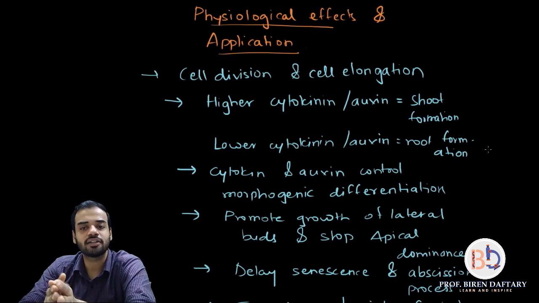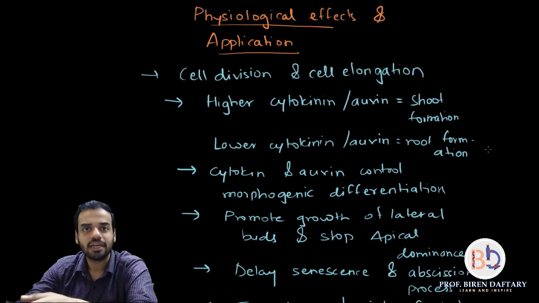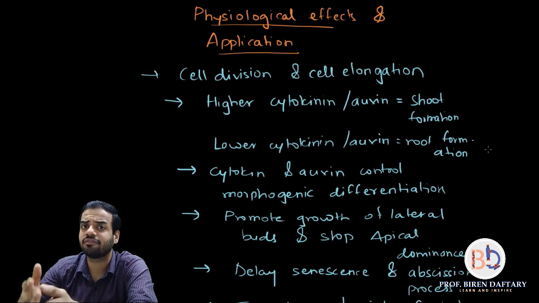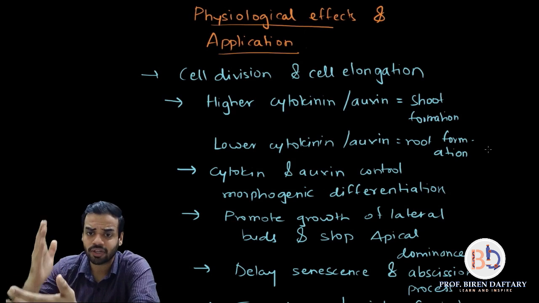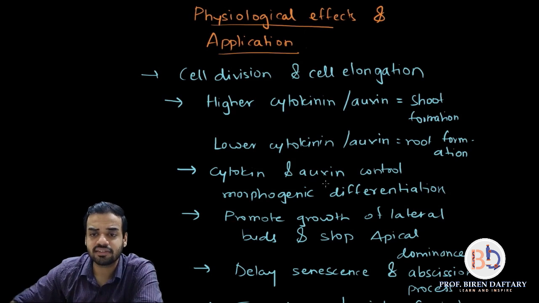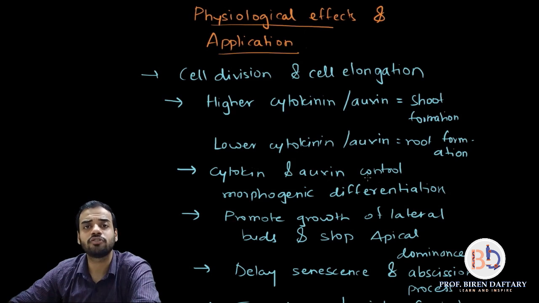So that is why I have written down higher cytokinin to auxin ratio gives rise to shoot formation, and lesser cytokinin to auxin ratio gives rise to root formation. The same thing we had studied in auxins, if you remember. So that point is there for cytokinins as well. Next is cytokinin and auxin control morphogenic differentiation.